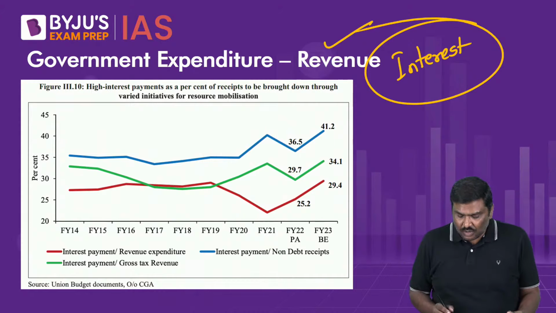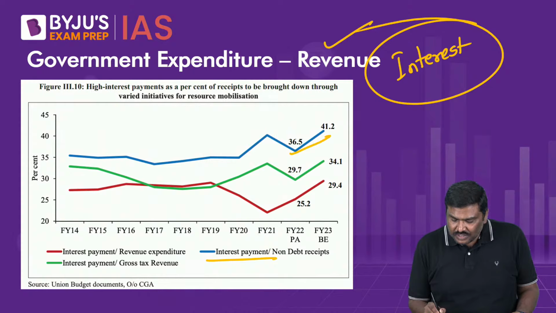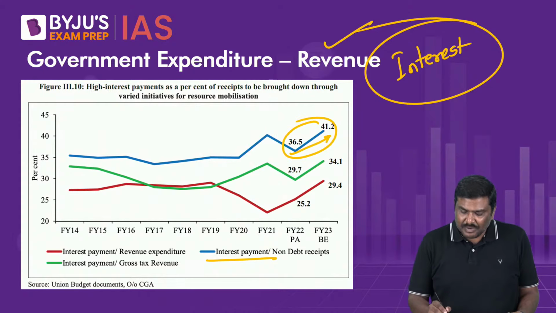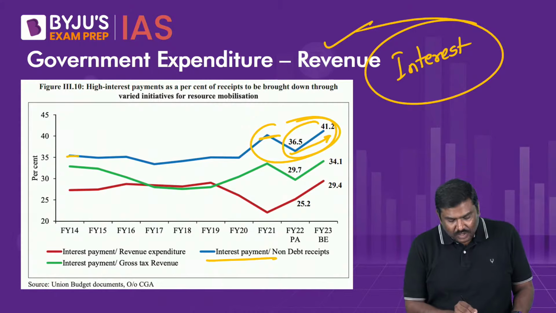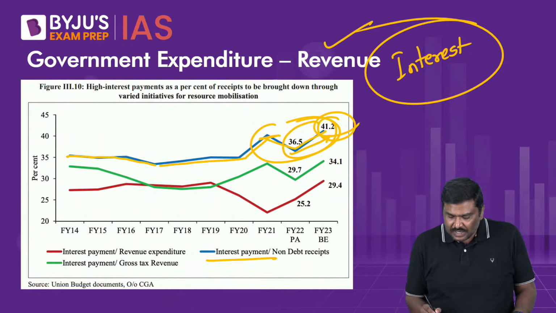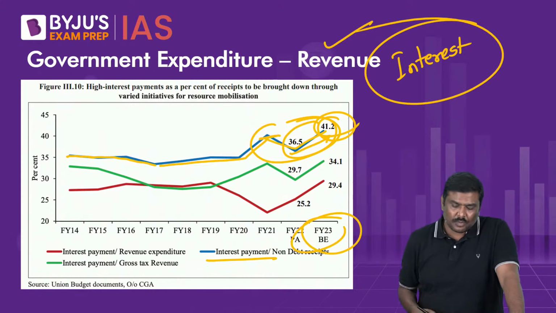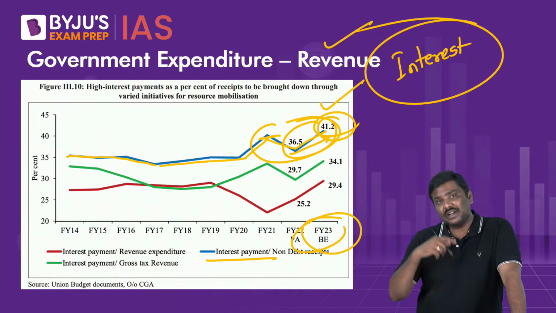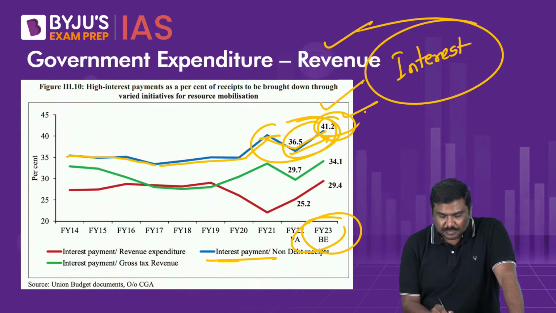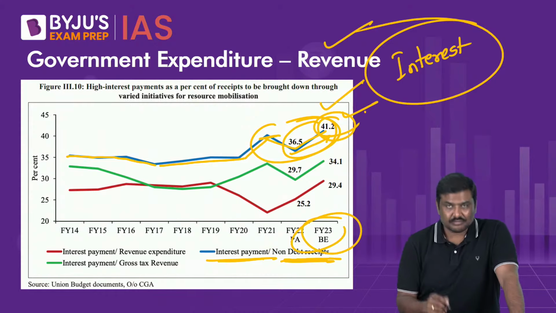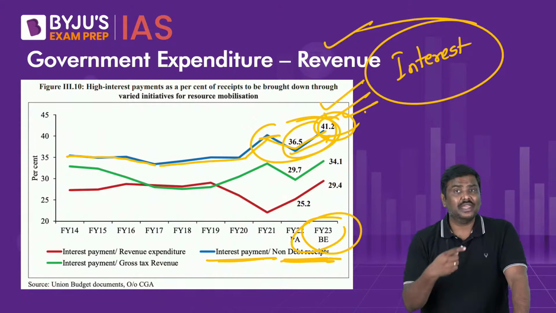What has been the trend in the context of India? The trend in the context of India is that the interest payment components have hit more than 30% now. It was more than 35%. It had come down. It has started picking up, and now as per the economic survey, out of the revenue expenditure, if you talk about the interest payment out of the non-debt receipts, just make a correction here, out of non-debt receipts, 41% is being used.